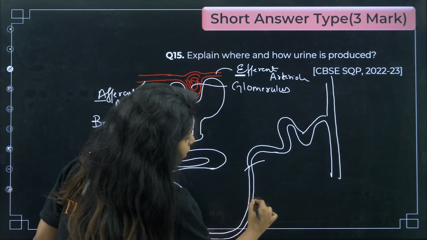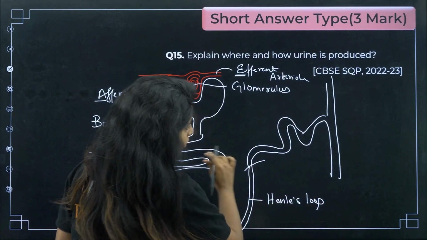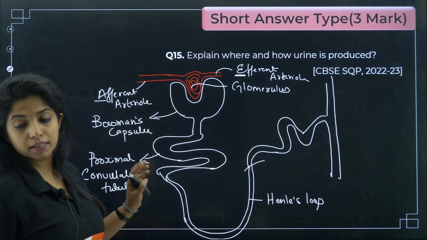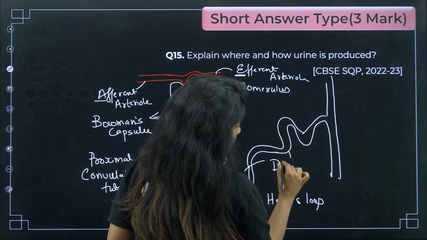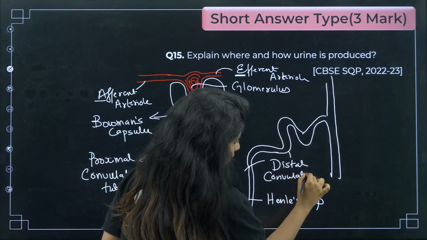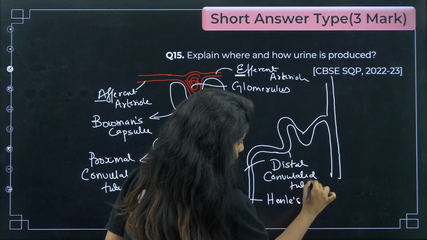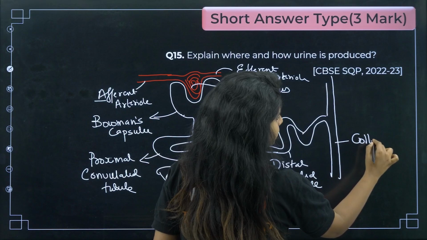This loop that you see, you call it Henle's loop or loop of Henle. Then this is also convoluted, but this is at a distance, so you call it the distal convoluted tubule or DCT. And this thing that you finally see is a what? Collecting duct.